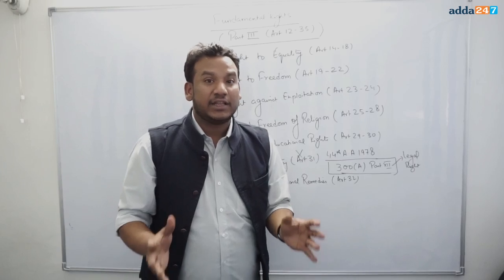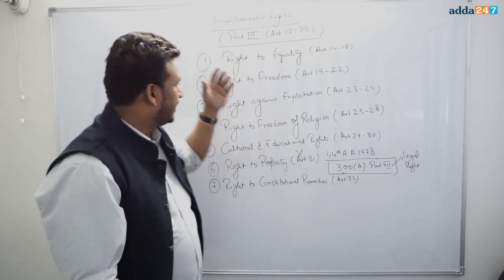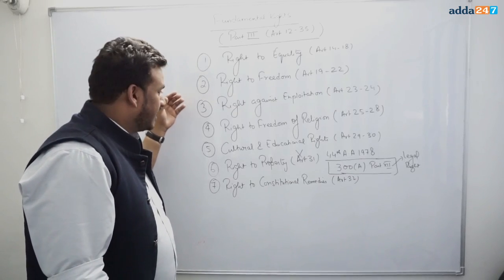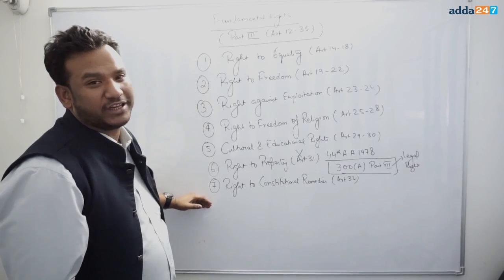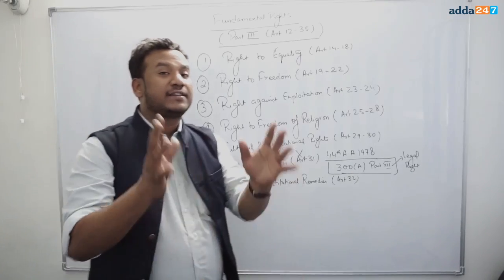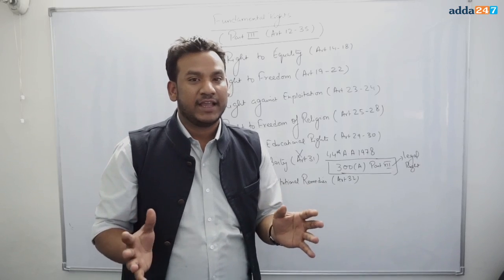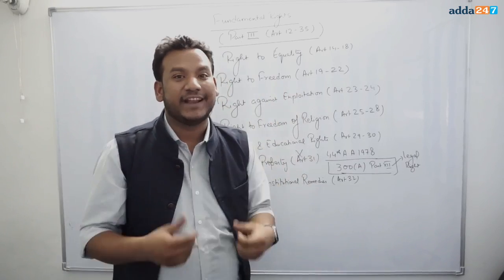So at present, there are only 6 fundamental rights mentioned in the Constitution of India. That is right to equality, right to freedom, right against exploitation, right to freedom of religion, cultural and educational rights, and right to constitutional remedies. So these are the 6 fundamental rights mentioned in the Constitution of India. In the later classes, we'll discuss these fundamental rights in detail.